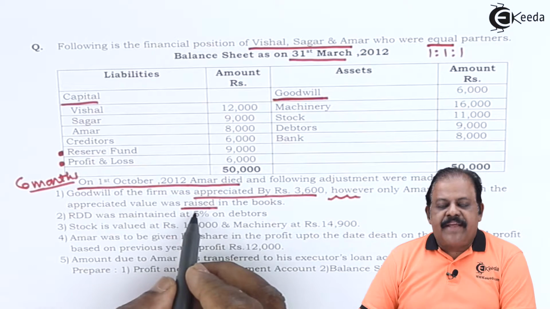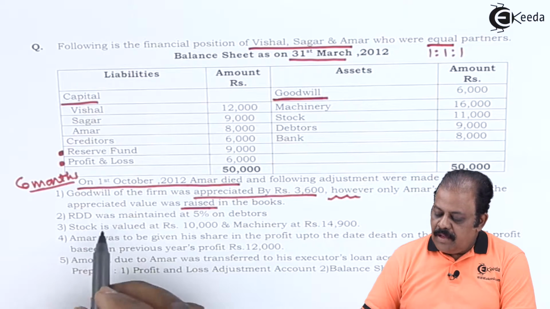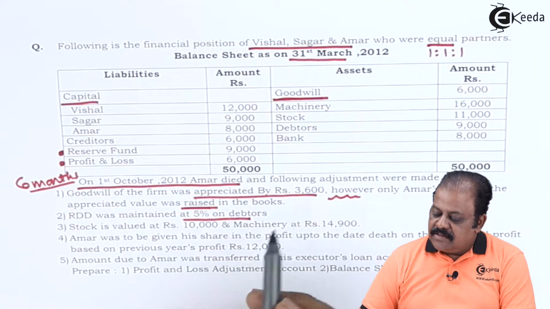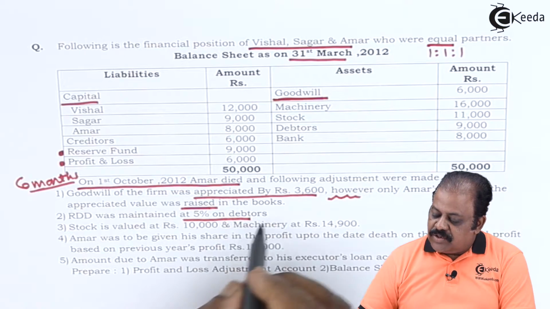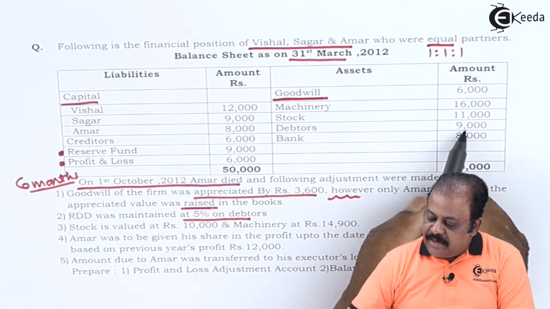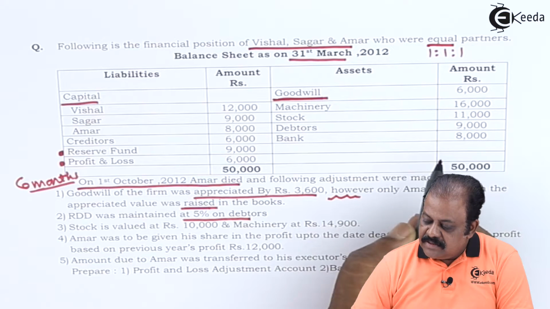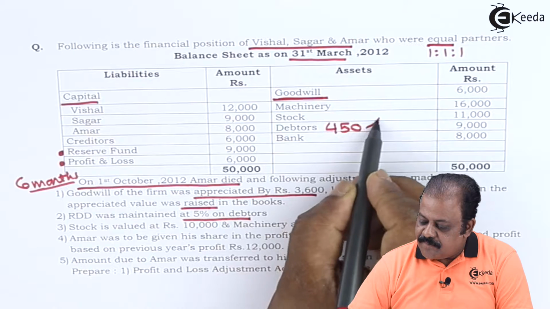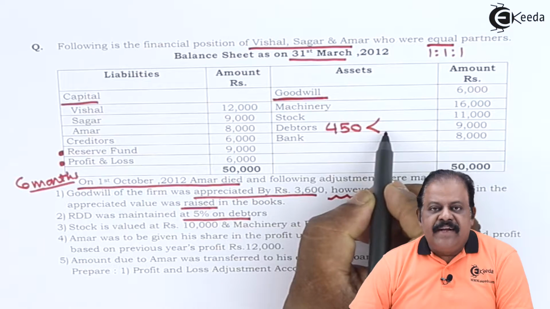We are required to do working note for this. RDD was maintained at 5% on debtors. Here debtors are 9,000. So we'll have to calculate 5% on this. It comes to 450. This will be deducted here.